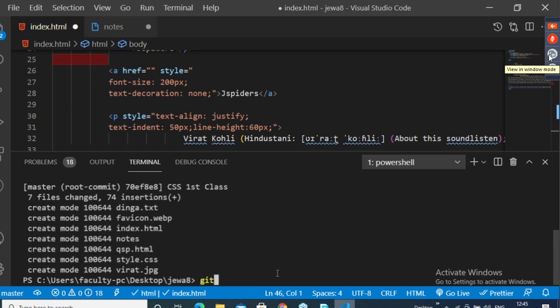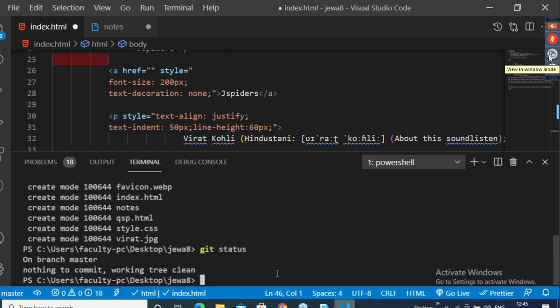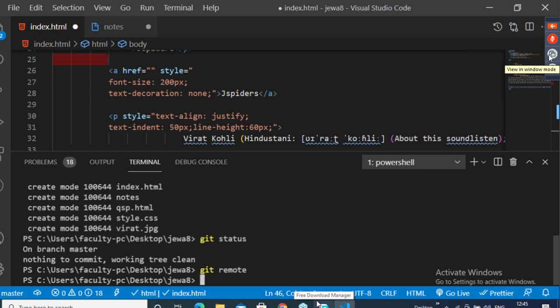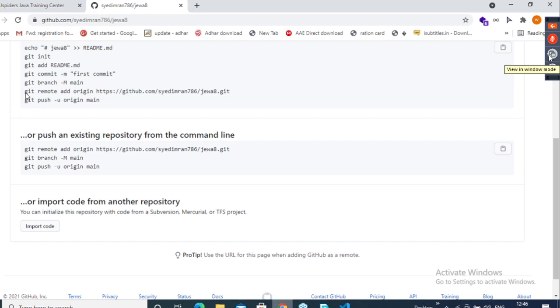Now let me check git status. Nothing to commit, so I'll go here. Git remote add, copy this.